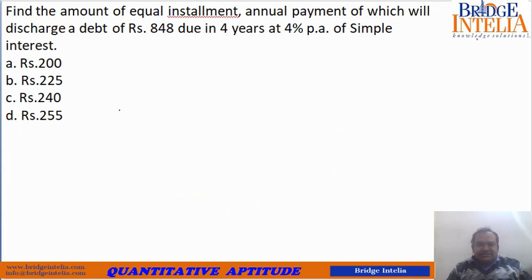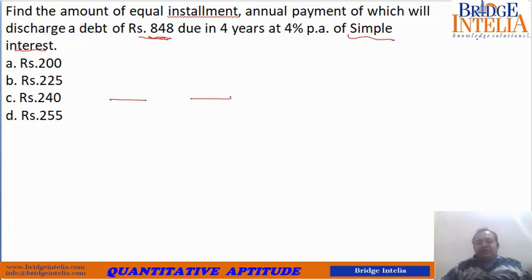Now let's take this example. Find the amount of equal installment, annual payment of which will discharge a debt of 848 due in 4 years at 4% of simple interest. So this again is a case of installment in case of simple interest. So something which you are supposed to pay 4 years later, 848.